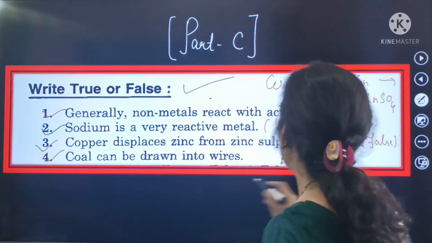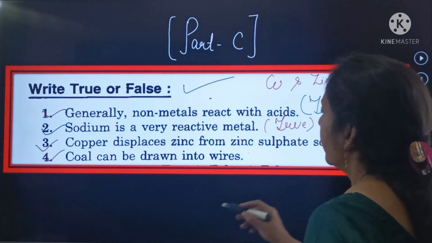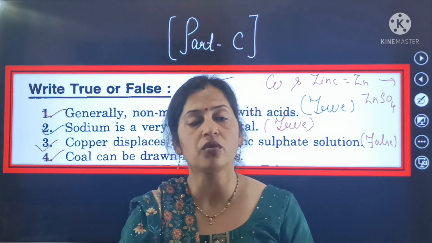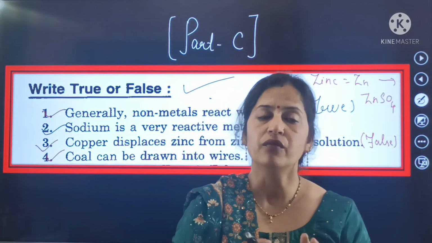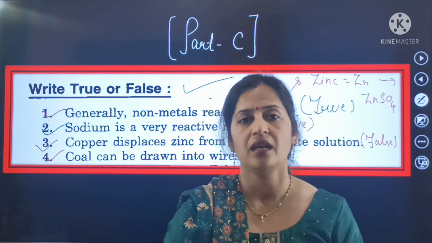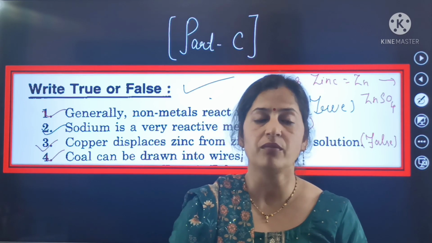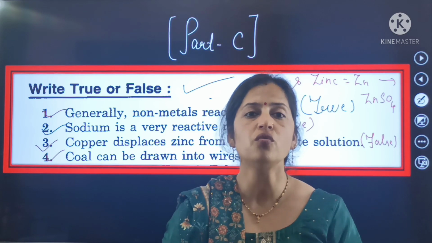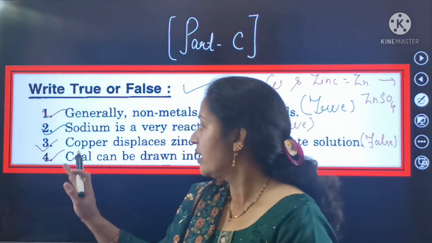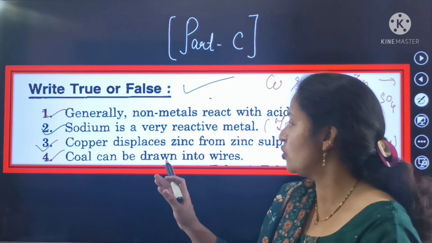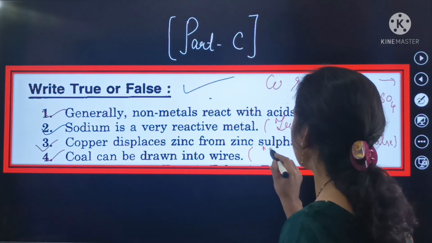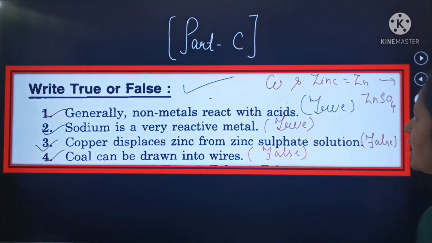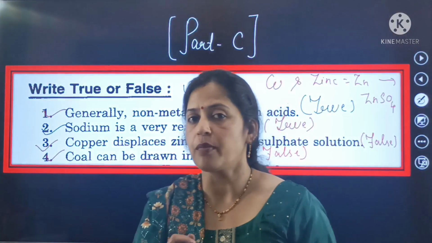Now our last true or false is: coal can be drawn into wires. It is the wrong statement, because we cannot make wires from coal. So it is the false statement, because wires can be drawn from copper. Copper can be drawn into wires. So coal can be drawn into wires is a false statement. So here beta we complete our part C.